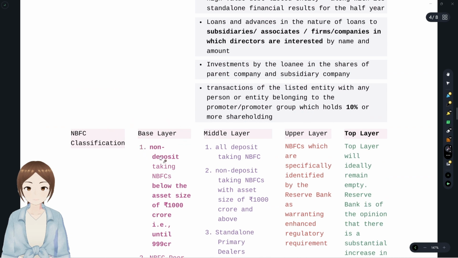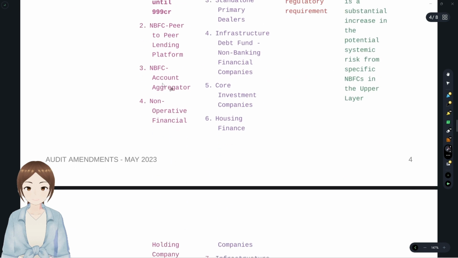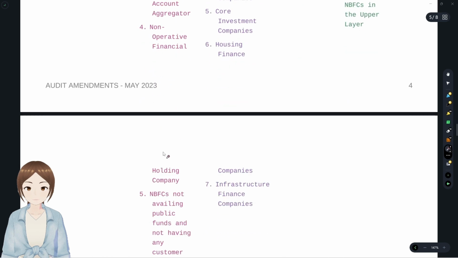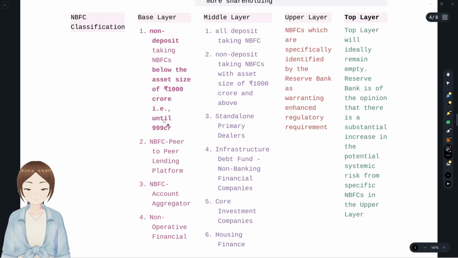What all comes into the base layer? Non-deposit taking NBFCs whose asset size is below 1000 CR, that is, until 999 CR, base layer. NBFC peer-to-peer lending platform, base layer. NBFC account aggregator, base layer. Non-operative financial holding company, base layer. NBFC not taking public funds and not having any customer interface is base layer.